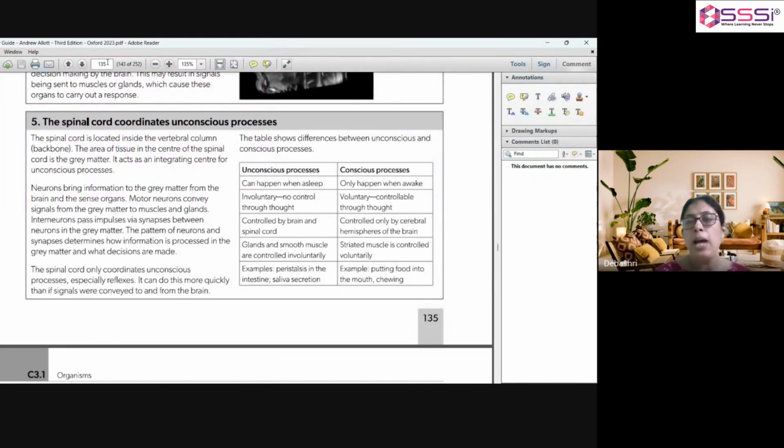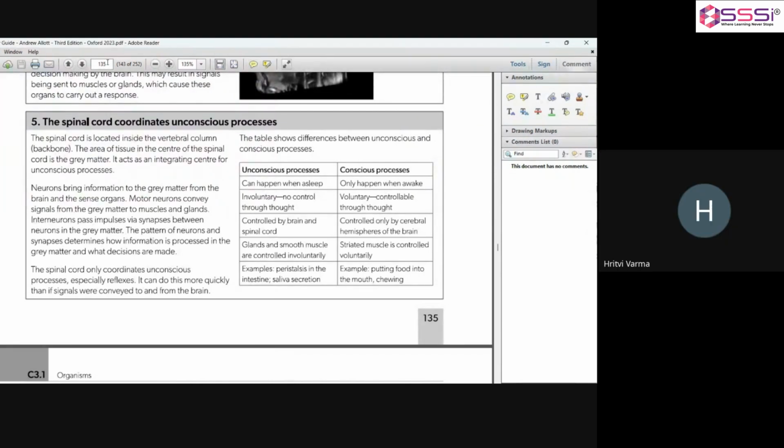Over here, we have come across various types of neurons, as we have discussed already. They are motor neurons, sensory neurons, and interneurons. Can you tell me what the functions of motor neurons are? Ritvi, what is the function of motor neurons?